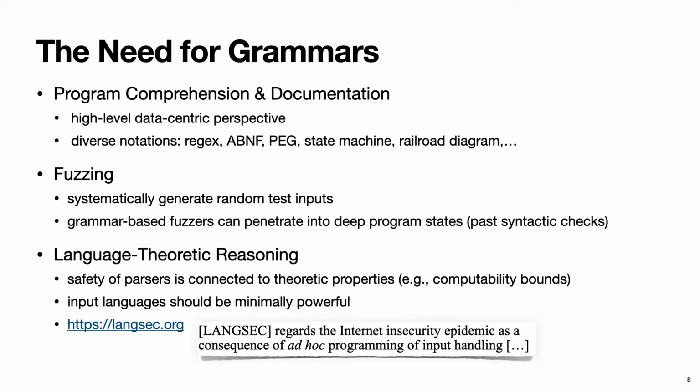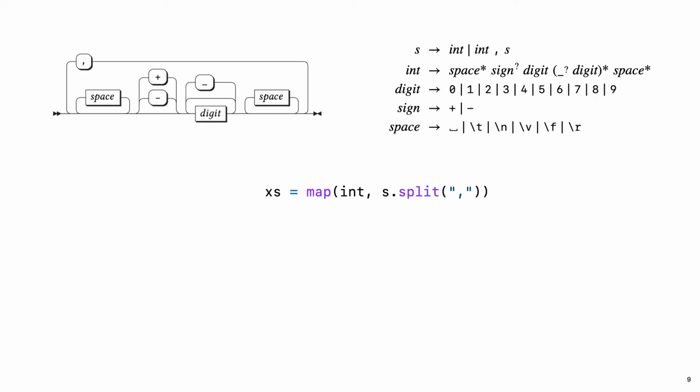So there's all these great benefits to having an explicit grammar for your parsing code. Now, the problem, of course, is that nobody ever bothers to write down a grammar like this. Hence all of these ad hoc parsers everywhere. In this way, grammars share the same fate as most other forms of specification.